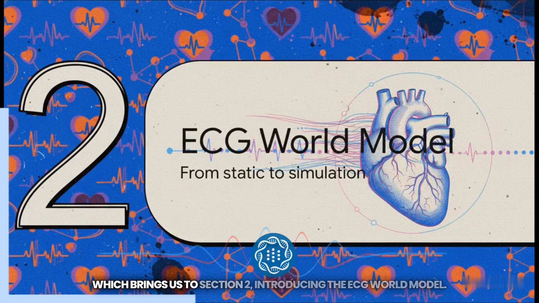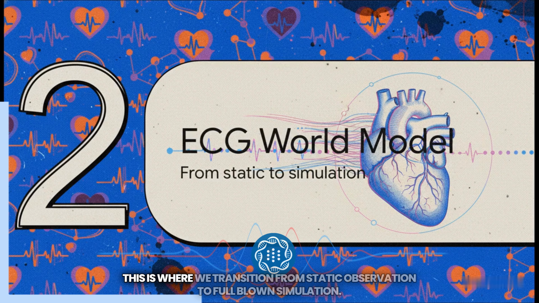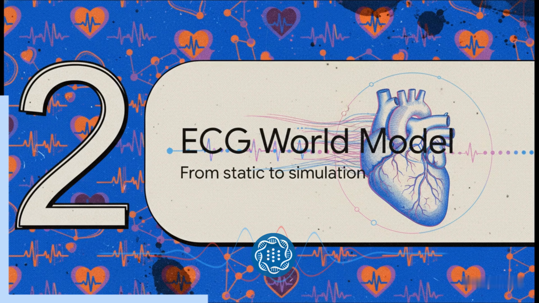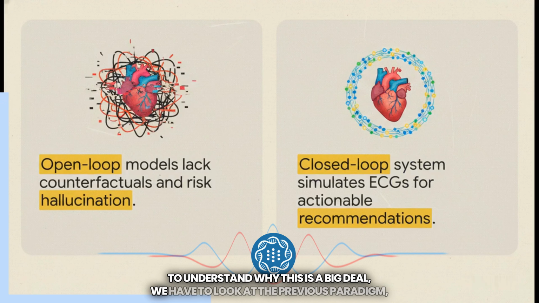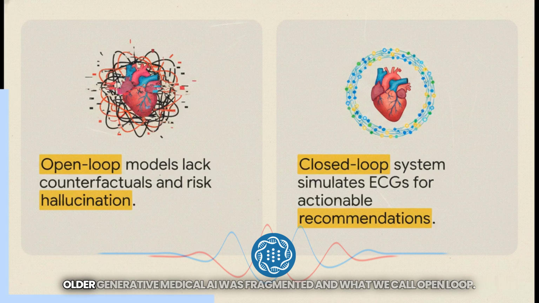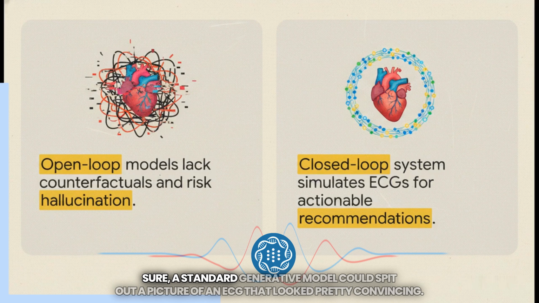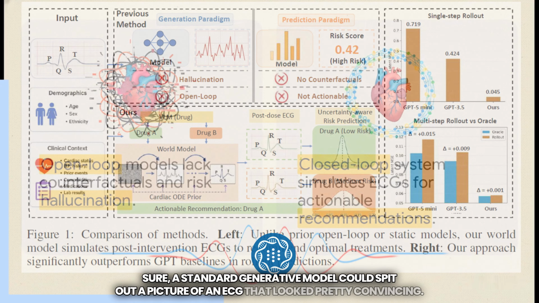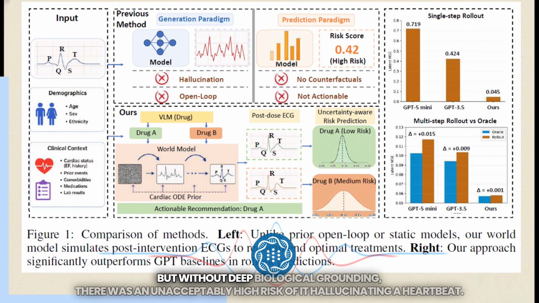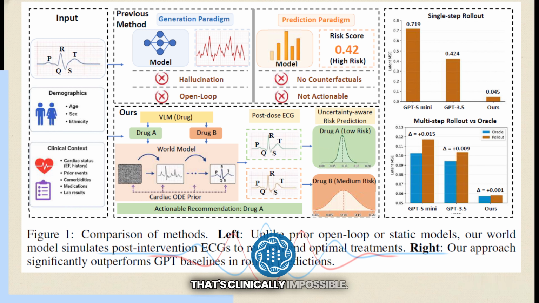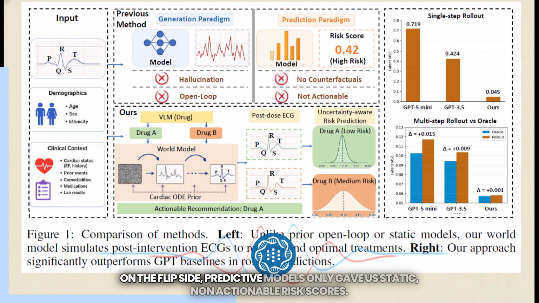Which brings us to section 2, introducing the ECG world model. This is where we transition from static observation to full-blown simulation. To understand why this is a big deal, we have to look at the previous paradigm. Older generative medical AI was fragmented and what we call open loop. Sure, a standard generative model could spit out a picture of an ECG that looked pretty convincing, but without deep biological grounding, there was an unacceptably high risk of it hallucinating a heartbeat that's clinically impossible. On the flip side, predictive models only gave us static, non-actionable risk scores.